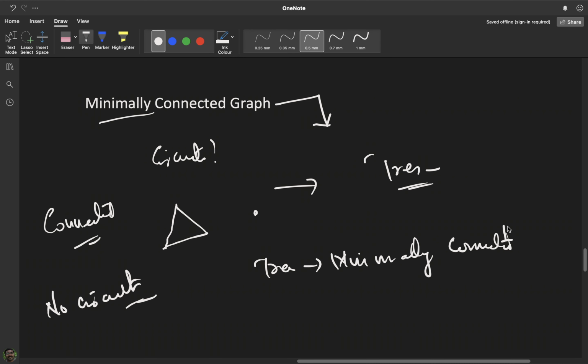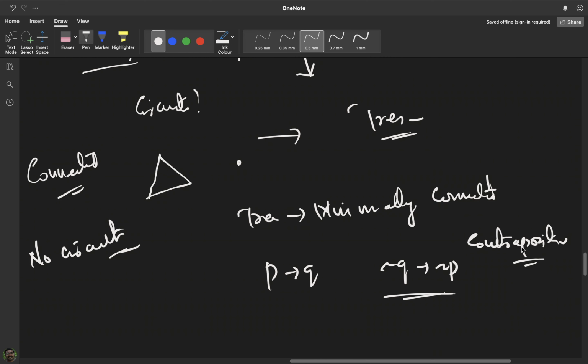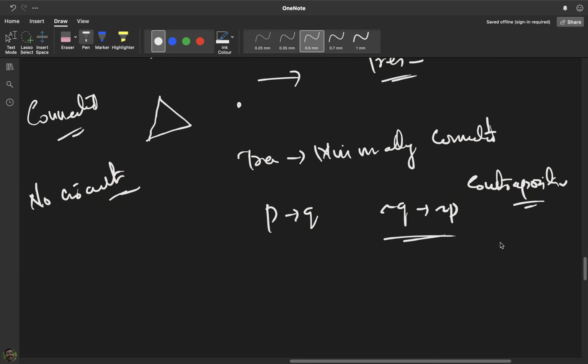For that we have already studied logic. To show that P implies Q, we know this is equivalent to showing that negation Q implies negation P. I hope you understand this. This is called the contrapositive, and we have studied that both are the same. So I will show that if a graph is not minimally connected, then it is not a tree. That is, I am going to apply the contrapositive approach here.